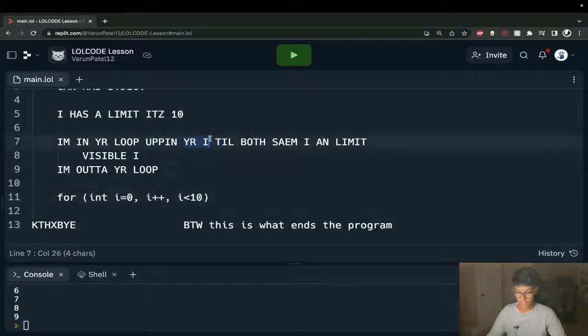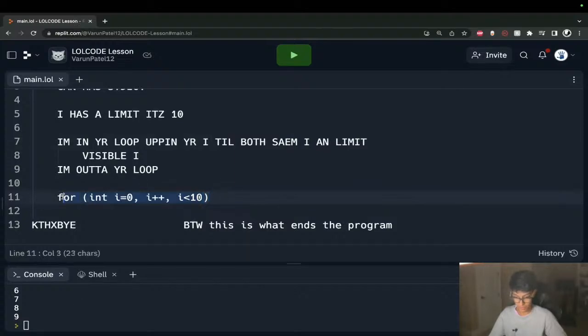"Your I" is me basically saying I have an i that is starting off at 0, till both are the same, i and limit. That's basically saying I'm going to increment my i up until the point where it is 10, which is basically the same thing as saying i is less than 10.